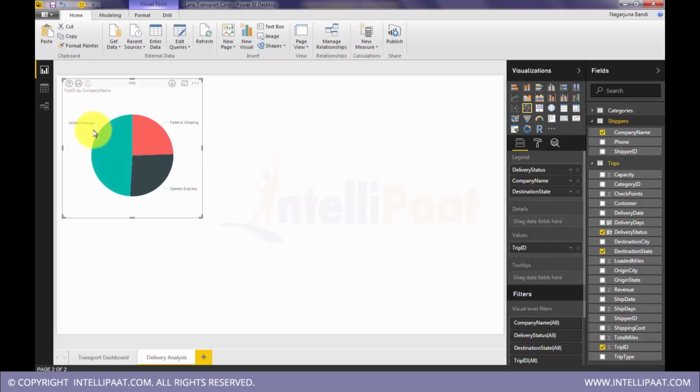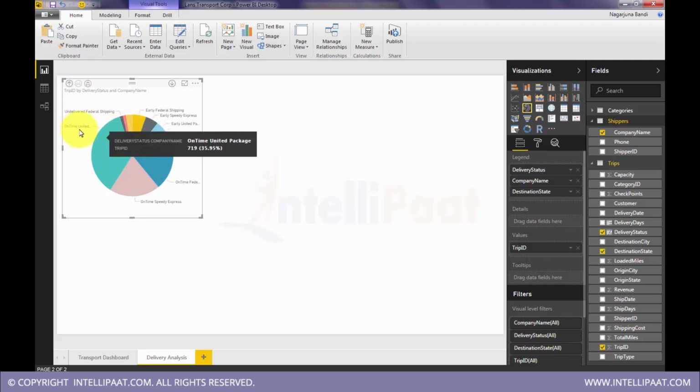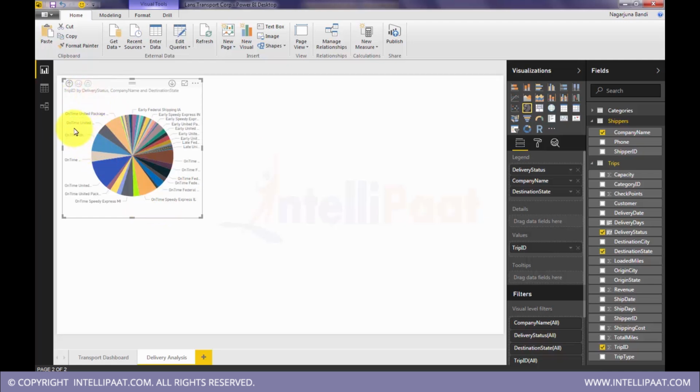If you do this, you will not be able to relate from which slice we got this. So if we do this, we can relate actually. So undelivered, federal shipping, on time United, on time speed, on time federal. You go further, again on time United. You see the hover message, on time United Packers, Ohio. So that is a state. We got all three on a single slice.